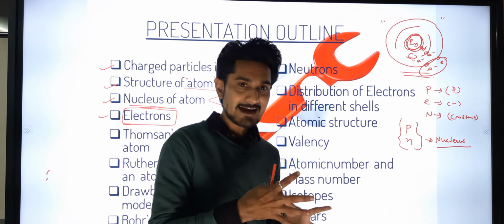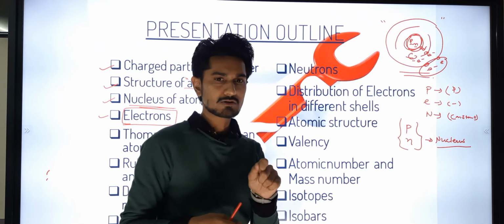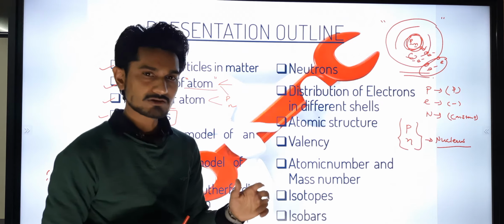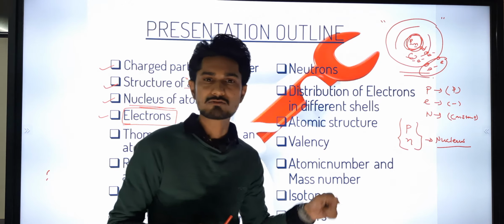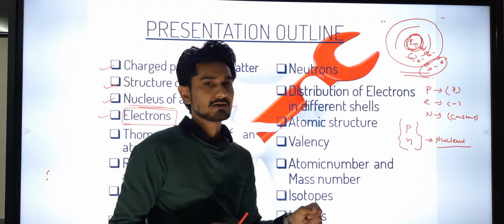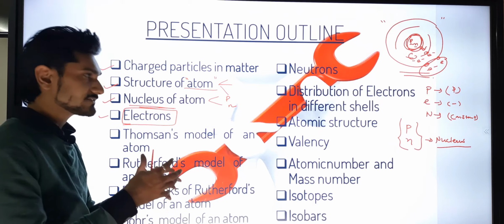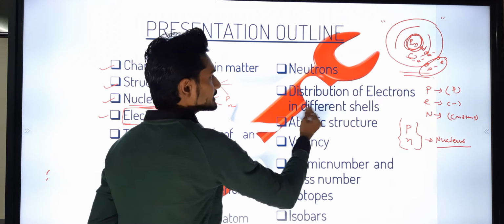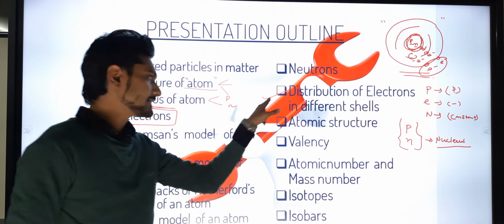So for that we need to understand the concept of how many electrons can revolve in the first orbit, how many electrons can revolve in the second orbit, and how many electrons should revolve in the third orbit, fourth orbit or fifth orbit, okay. And then afterwards we are going to see the distribution of electrons in different shells. Okay, these are the connected topics.